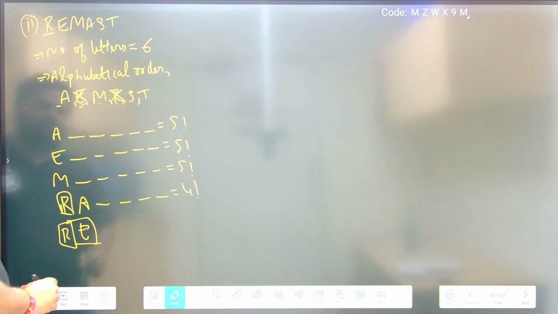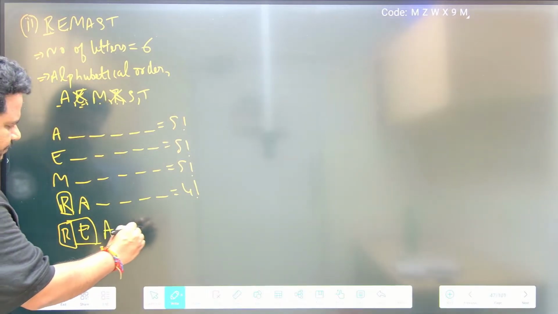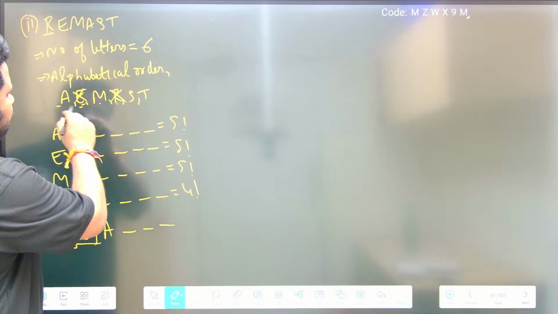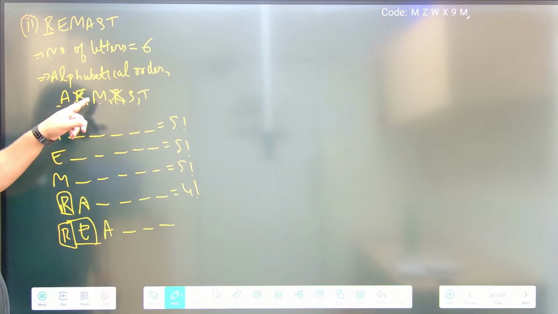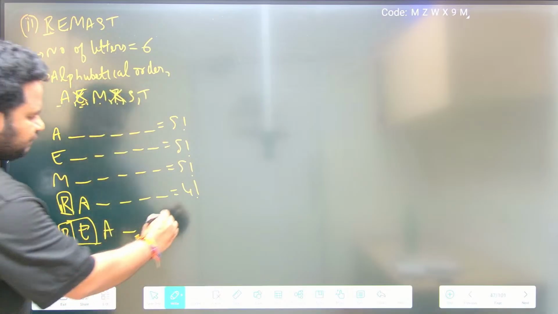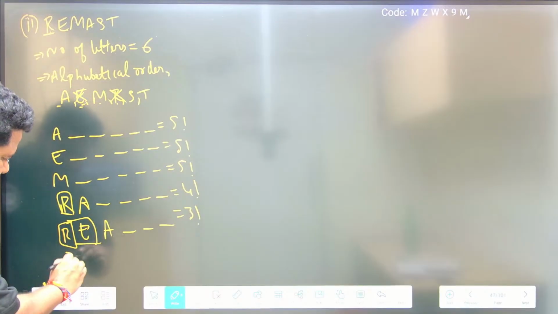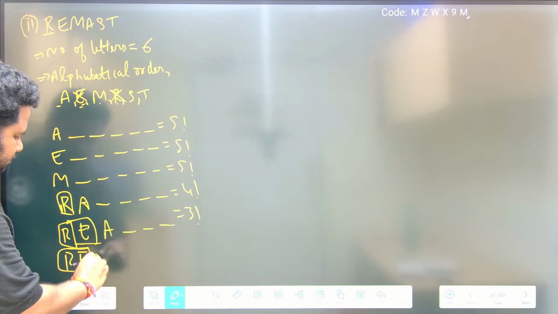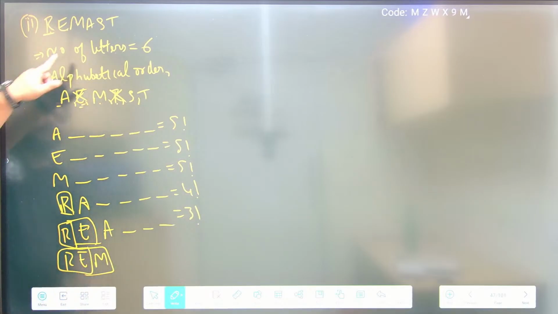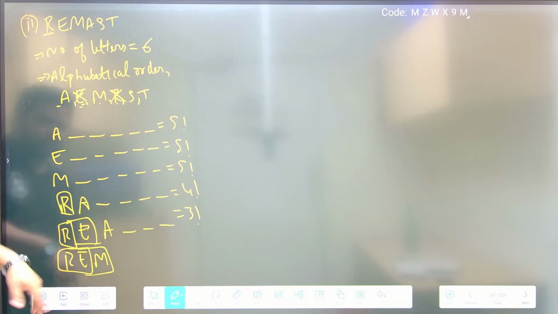From the beginning, I have A. Remaining are 1 2 3: M, S, T, that is 3 factorial ways. Next, R E is fixed. After E, what I should write is M, so in remasked, R E M will come. So it is also fixed.